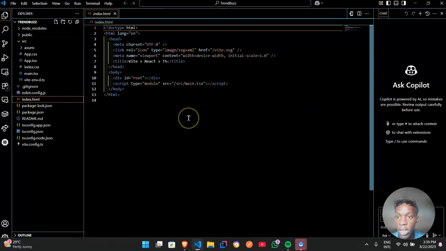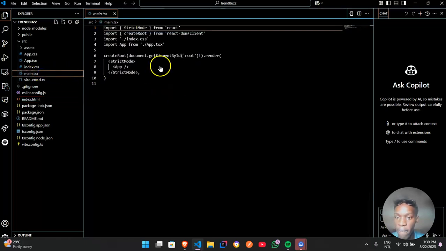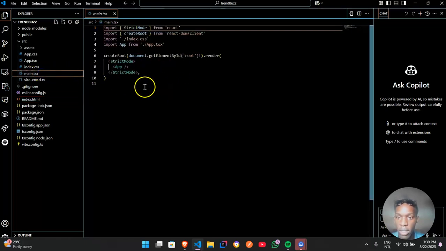So this is our index. When you open the app, you see the title React plus this, and this is the script. It shows what's opening first, the main.tsx. That also holds the layers and everything you're going to see there.